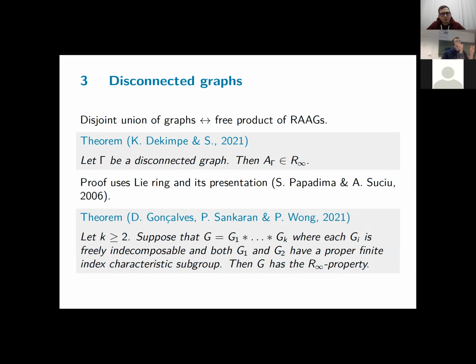And recall from last time, a disjoint union on the level of graphs corresponds to a free product on the level of groups. And as it turned out, this is enough structure to prove that the corresponding right-angled Artin group has the R-infinity property. If the graph gamma is disconnected, then the corresponding group has the R-infinity property. Now, as for the proof, I won't go into much detail. I'll just mention that it uses the associated Lie ring from last time and the fact that it has this nice presentation by the result due to Papadima and Suciu, namely that the presentation of this Lie ring is visually the same as the presentation of your group.